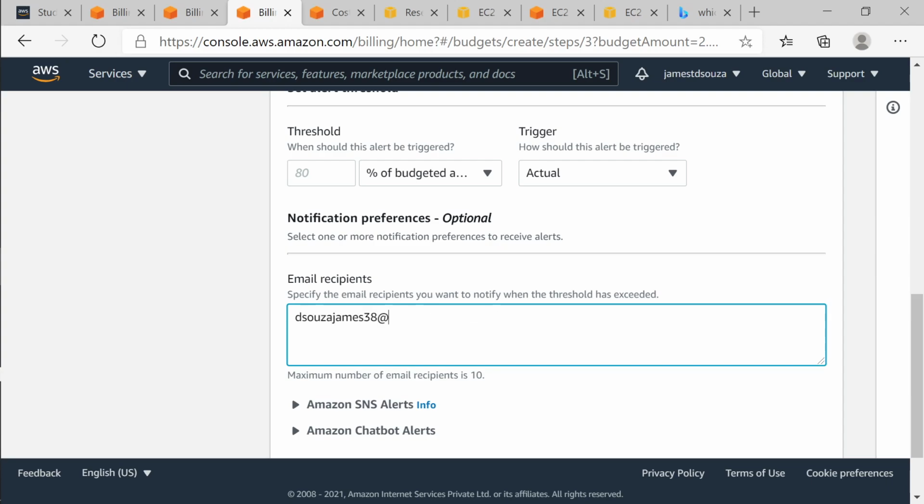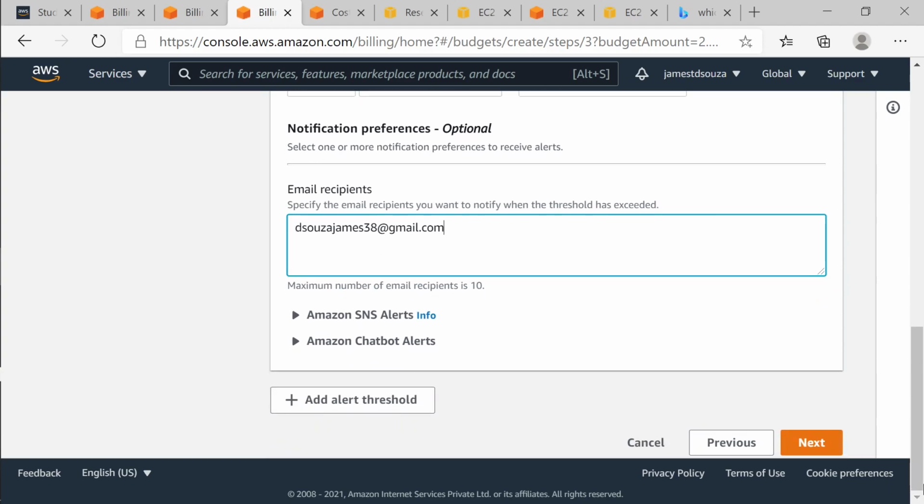So something like that, I can set an alert over here, so that I will know AWS will send me an alert to this email saying, see, 80% is covered, what do you want to do? So I can go back and do something if I want. You can add another alert threshold over here, which means another limit. You can add another limit condition, that if it is 70%, then do this, if it is 80%, then do this, something like that.